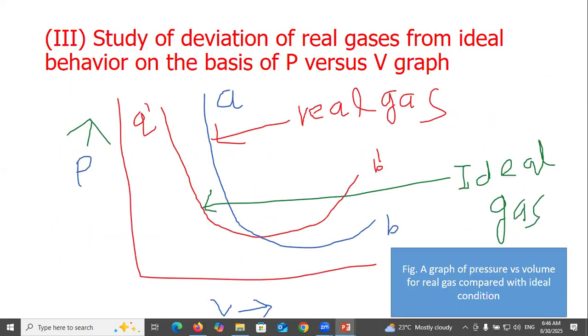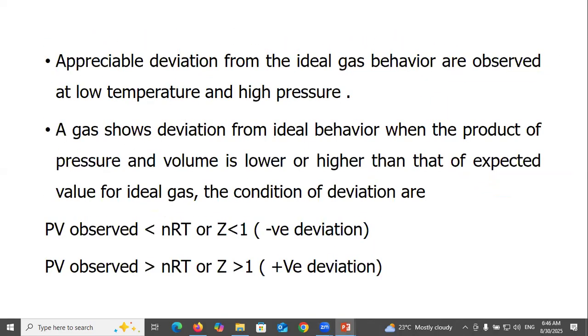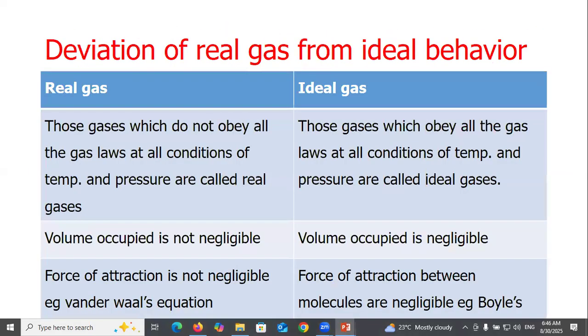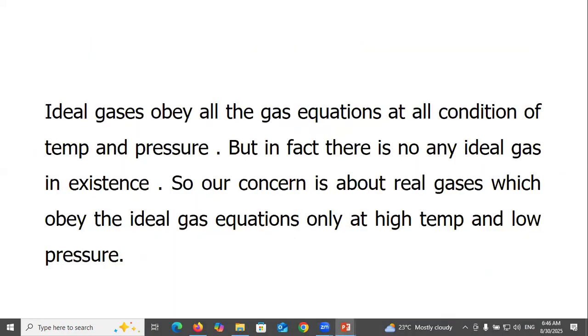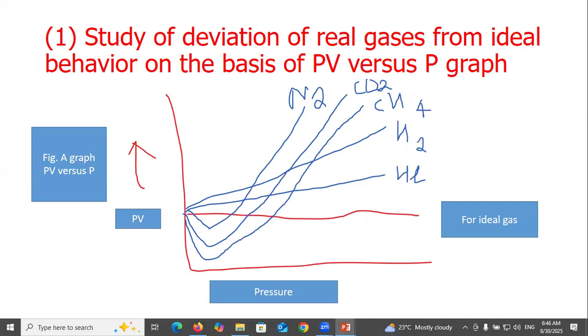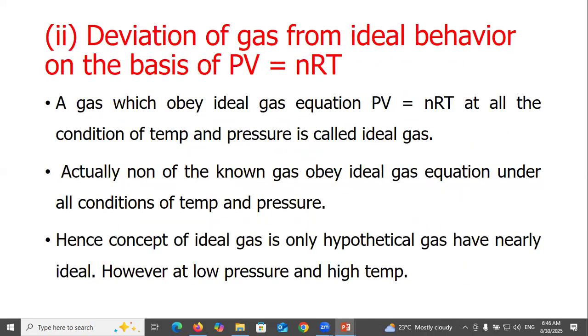Okay, it's all about deviation of a real gas from ideal gas behavior, the study of deviation of real gas from ideal behavior on the basis of the PV versus P graph, and deviation from ideal behavior on the basis of PV equals nRT.